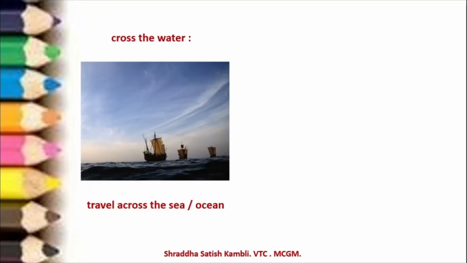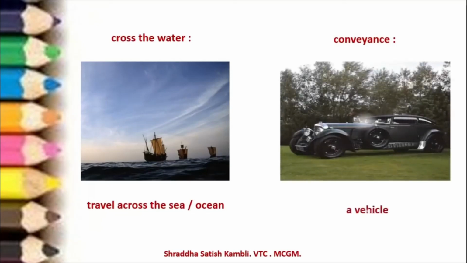Then you have one more word which means conveyance. This is very related to the phrase we have seen previously. Conveyance means a vehicle. So see, this is an old time British car. These kind of cars you can find in the olden times, that is in the times when Ramanujan lived. So a conveyance means nothing but a vehicle.